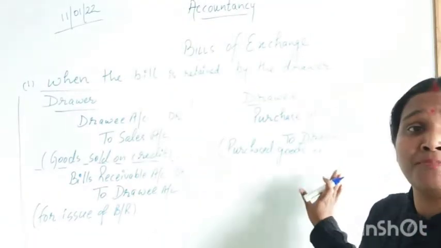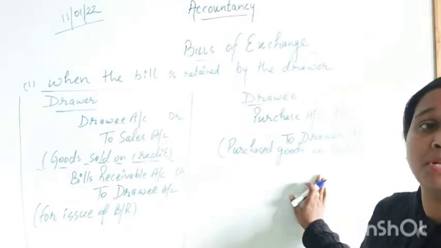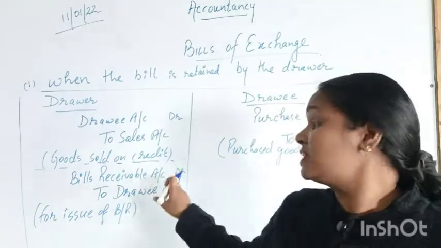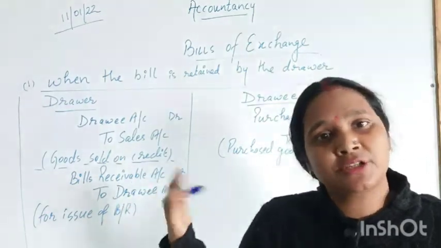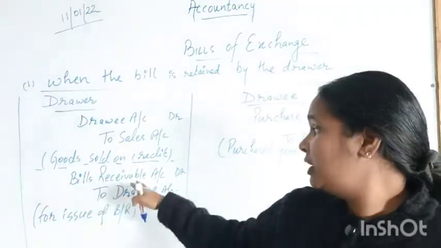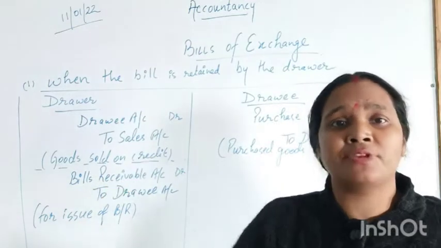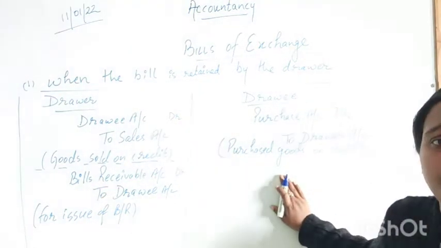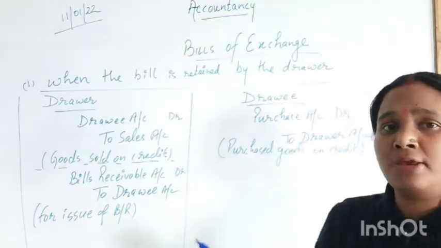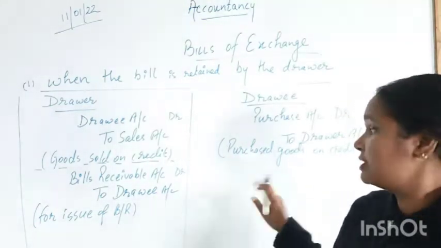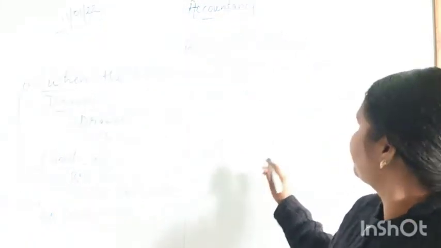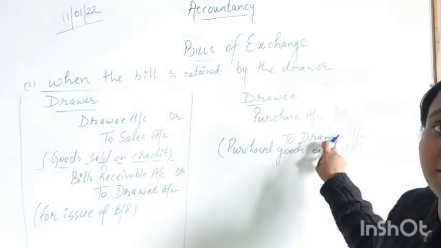Now in the books of the purchaser, it will be bill payable. Mind it, bill receivable will be for that person who is going to receive the money. In lieu of that bill, he will receive some amount. And now in the books of the purchaser, we are going to mention that same bill with the name of bill payable. Why? Because this person has to pay the amount.